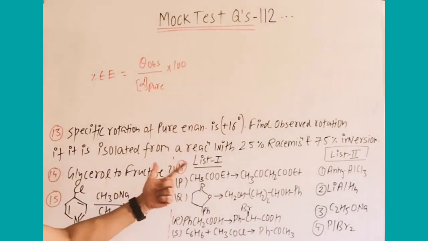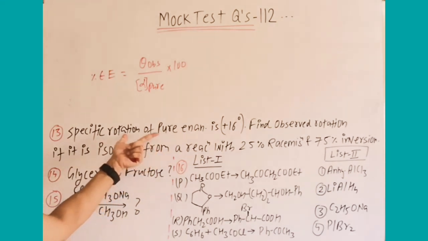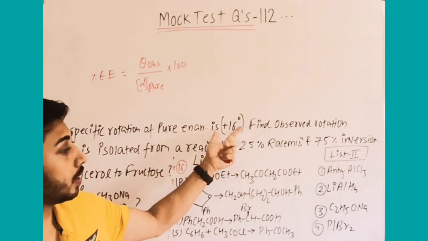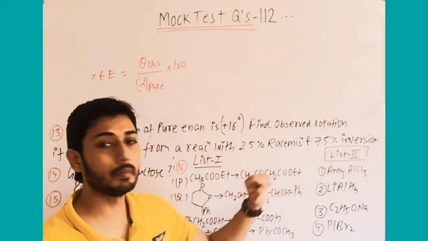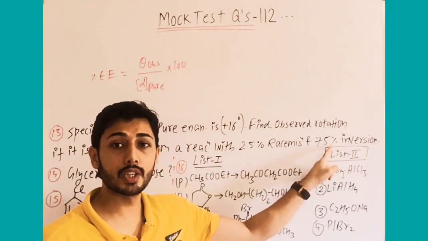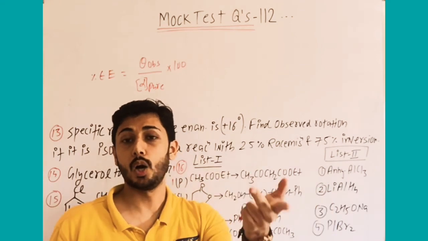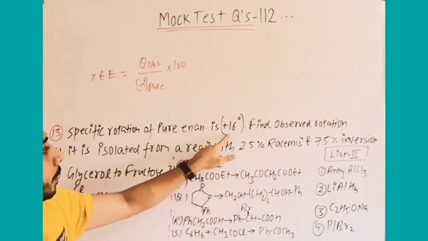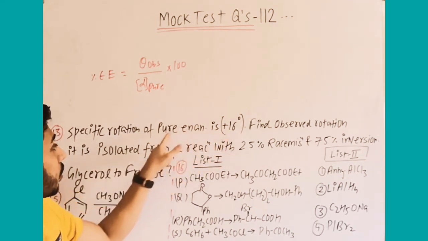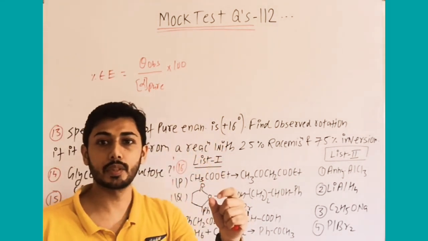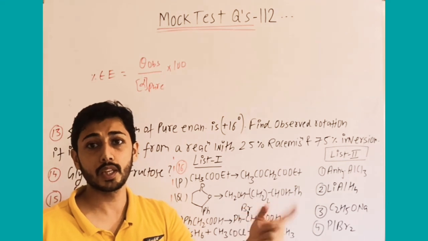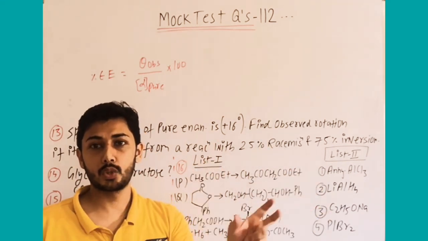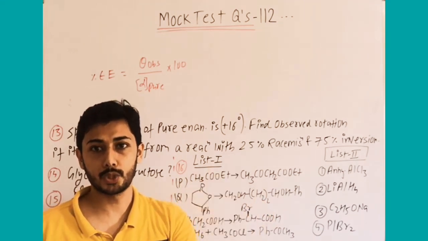Now see here, in this question they have given a pure enantiomer is plus 16 degree, and here in the final mixture inversion is taking place, opposite, how much? 75%. Inversion means you will not take plus 16 degree because it is for the pure optically active substance. Optically pure enantiomer is there, and inversion is 75% in the actual mixture, so it will be minus 16 degree.